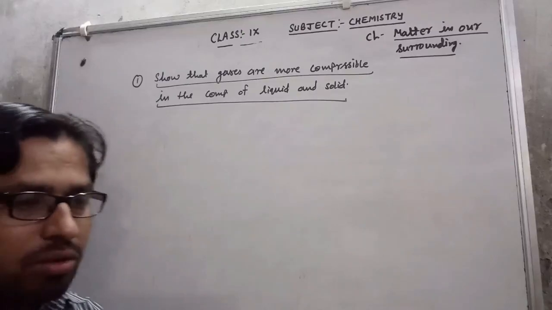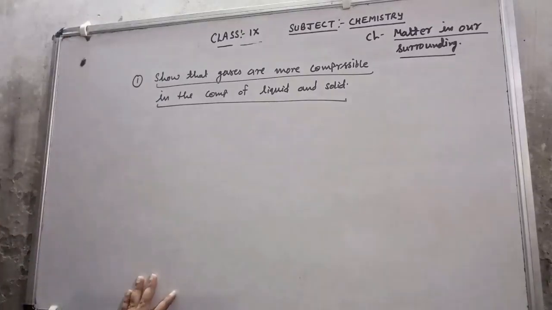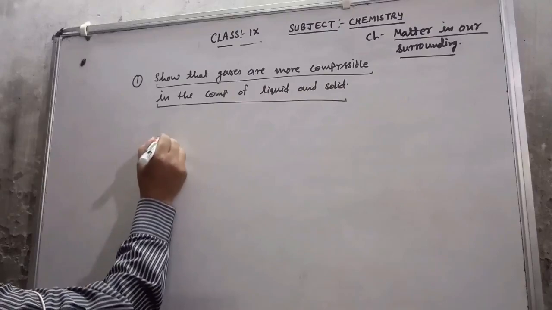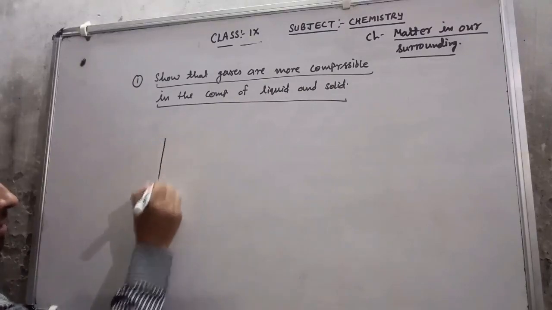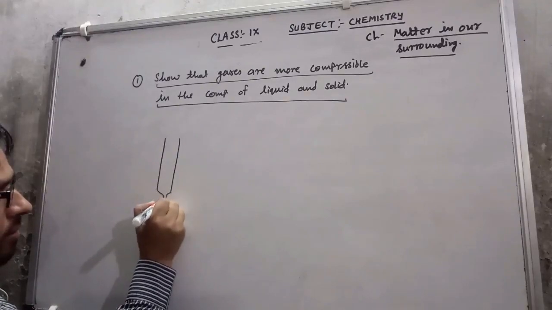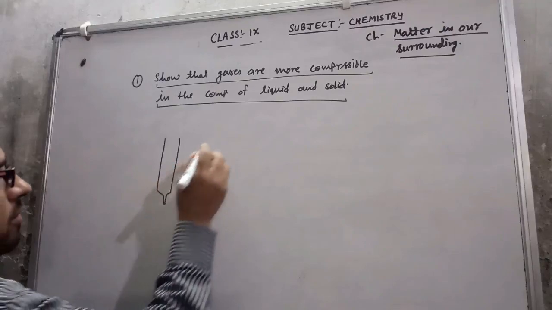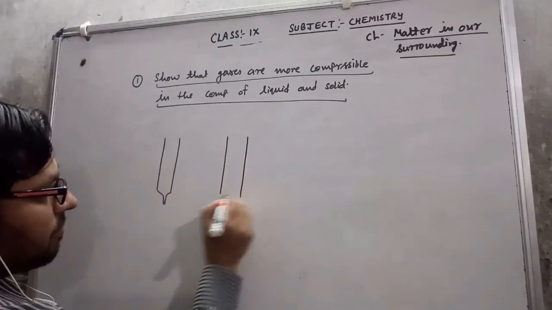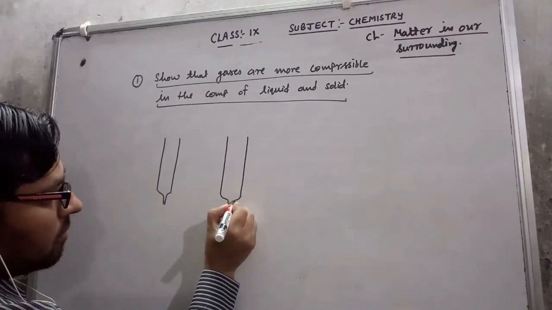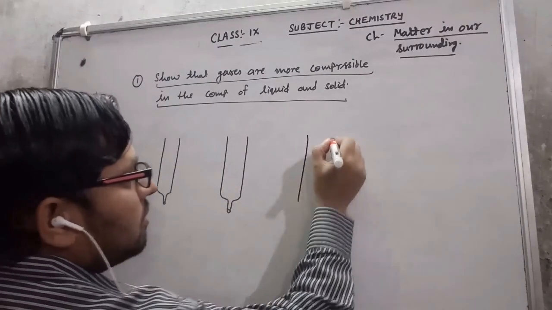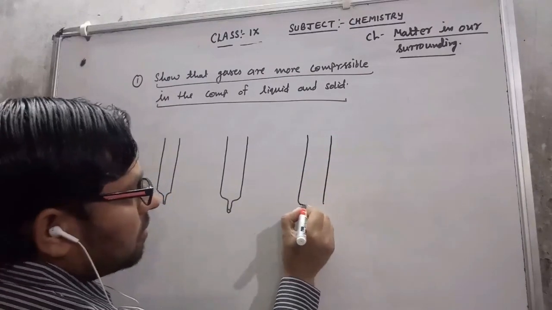To show this, first of all we will take three syringes. This is syringe first, this is syringe second, and this is syringe third.